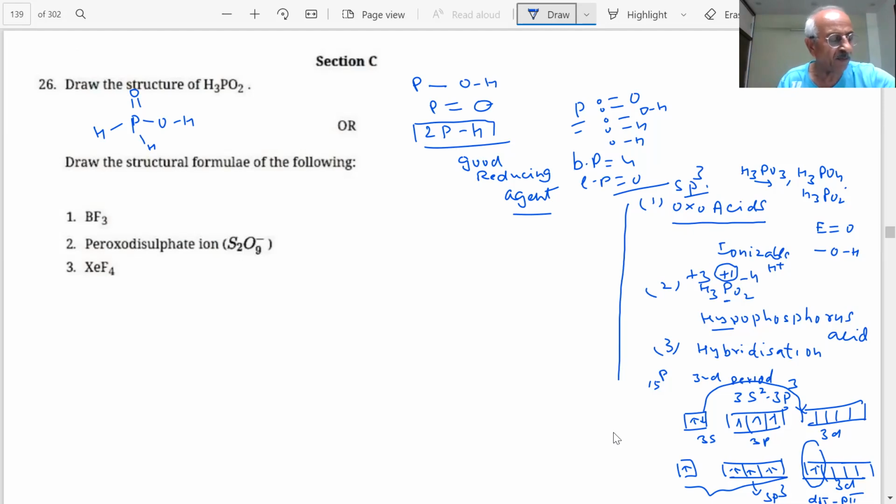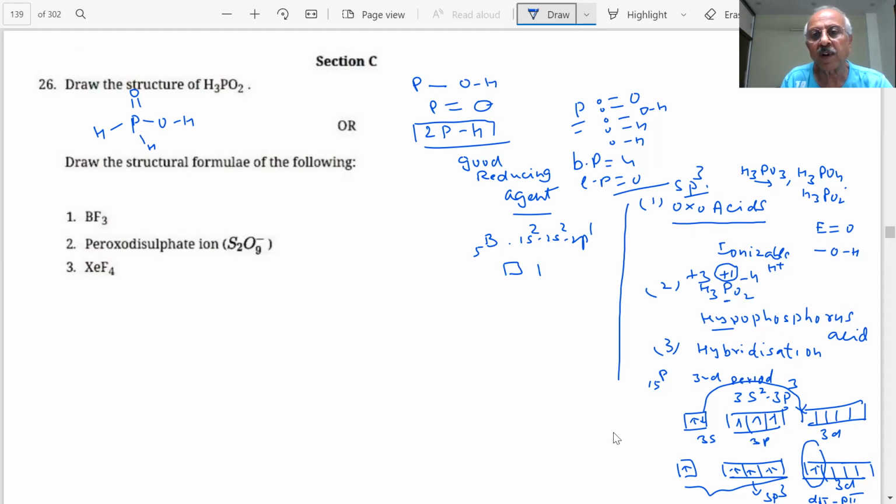Student, structures are very important and questions are likely to be asked on this. Draw the structural formula of the following now. BF3. How will we draw the structural formula of BF3, student? B. What is the atomic number of boron? 5. So what do you have? 1s2, 2s2, 2p1.